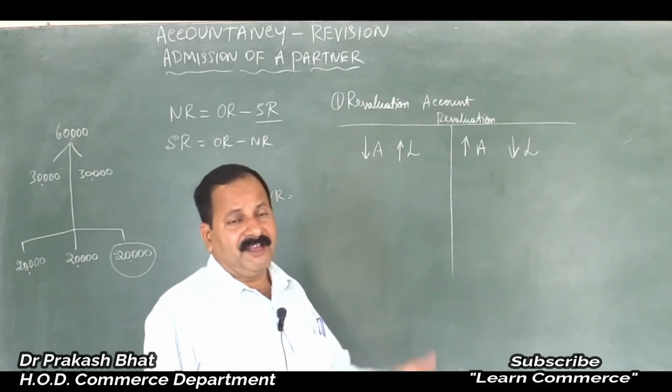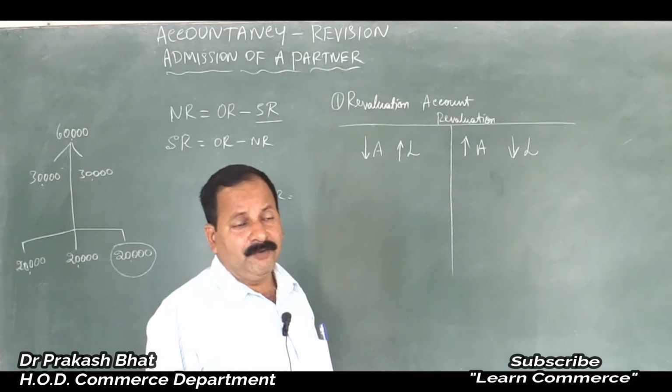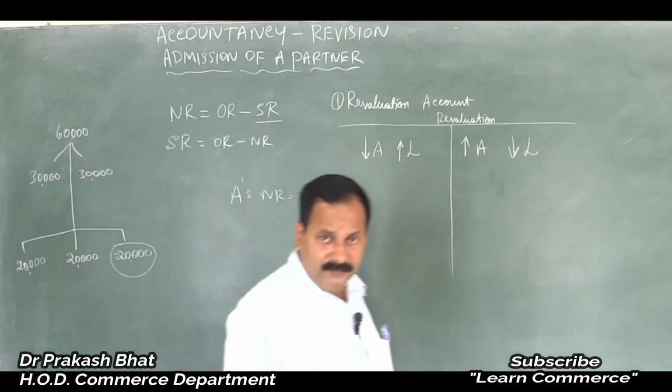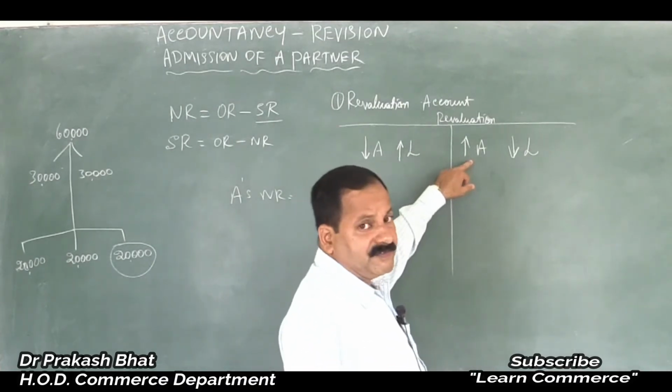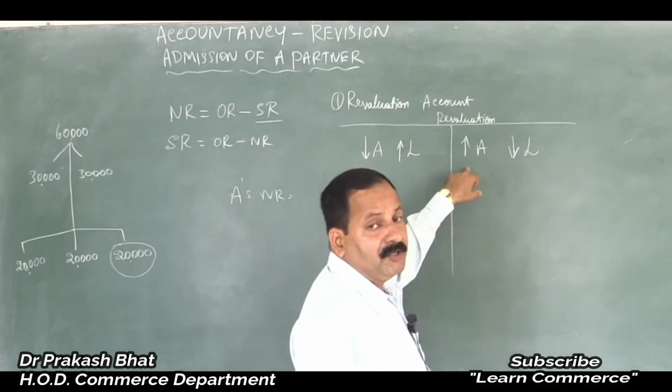All of a sudden there is a hike in the real estate market. So now you can sell your land at 1.5 crore, 50 lakh more. Don't you think it is a profit? Yes, it is a profit. So any such increase in the value of assets or decrease in the value of liabilities should be entered on the credit side of revaluation account.